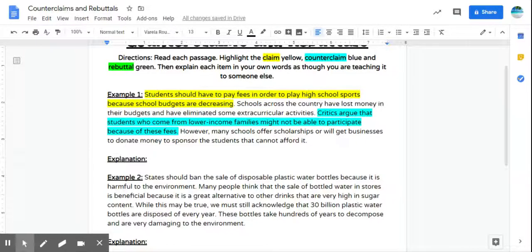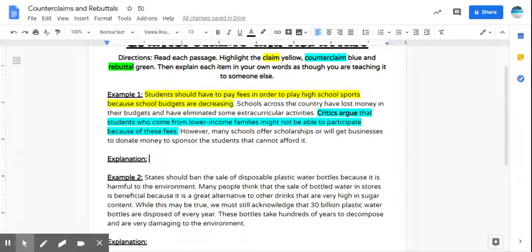Anytime you see the word critics, that is going to stand out. A critic is someone that is on the other side of this argument. Also, when you see the word argue here, that should stand out to you as well. If they're arguing, it means that is their side. That's the other side of the argument.